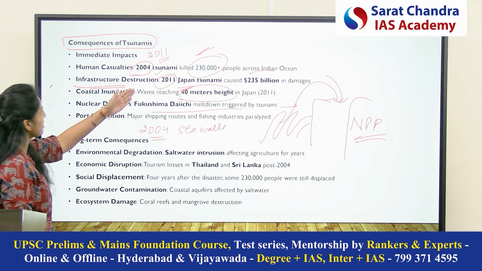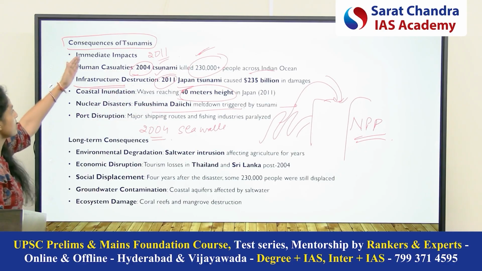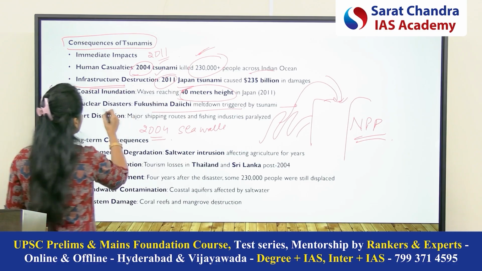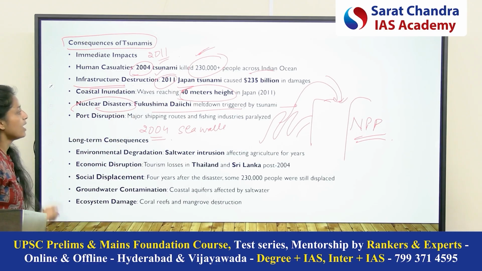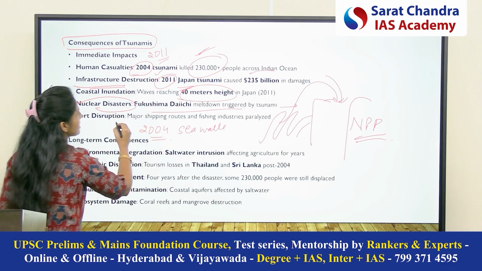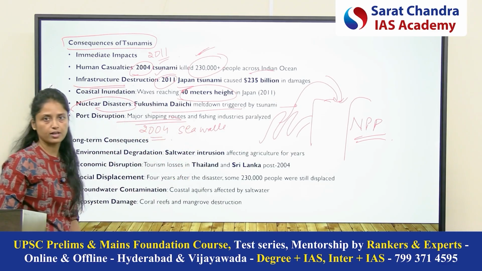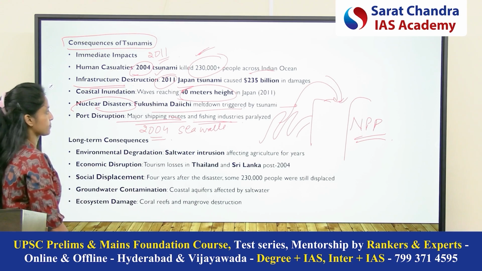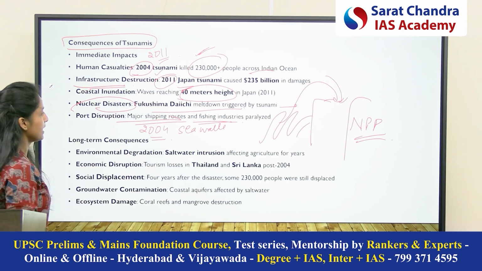So now you are seeing what all things are happening. Human casualties, infrastructure was destroyed, and there was a nuclear meltdown. And because of tsunamis, major shipping routes also get destroyed. The shipping industry also gets impacted. So these are the immediate effects.